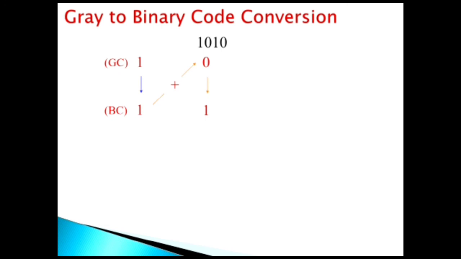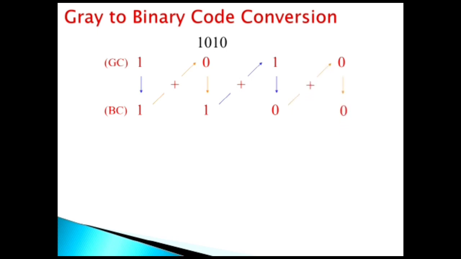The next bit in the gray code is 1, and this bit is added with the previous binary code bit, that is 1 and 1, which will give us 10. Here we will use the 0 as the result, and the 1 we will leave. Now the next bit is 0. This 0 will be added with the previous binary code bit, that is 0. 0 plus 0 will be equal to 0.